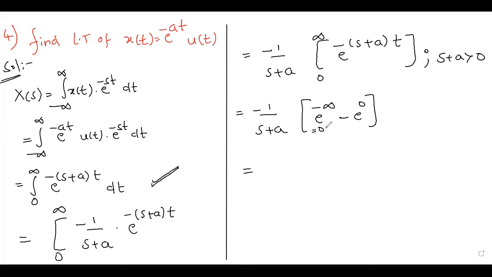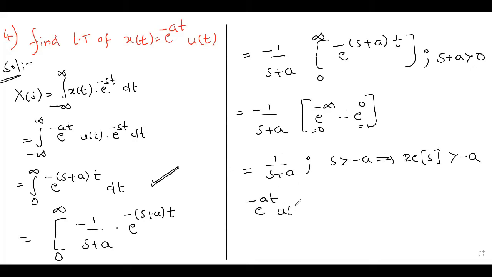Now what is this value? 0, and this value is 1. So this is 1 by s plus a, and what is the corresponding ROC? S must be greater than minus a. It implies that the real part of s, we want only the real part of s in Laplace transform, isn't it? Real part of s must be greater than minus a. So here e power minus at into u of t, its Laplace transform is 1 by s plus a. Completed this?